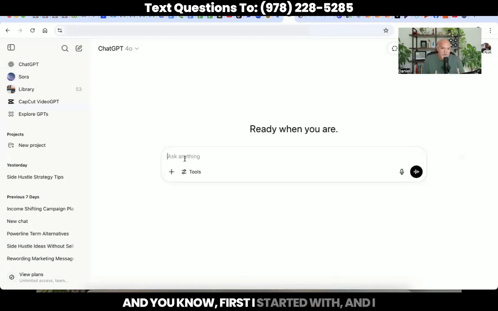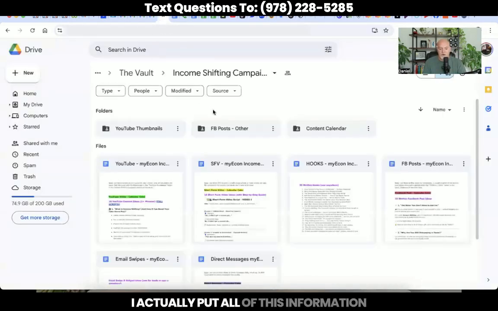First, I gave it the specifics. I said, hey, I want some hooks. I want some short form video ideas. I want some YouTube ideas. I want some direct messaging ideas. I want all of those things. So I'll give you a little sneak peek here. I actually put all of this information together for my team in what we call our vault, basically our vault of training, our vault of information.